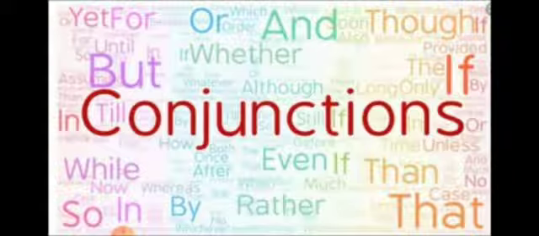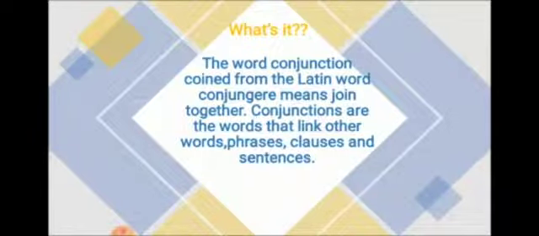Let us discuss what conjunctions are and how they are used. The word conjunction is coined from the Latin word conjugare, which means join together. Conjunctions are the words that link other words, phrases, clauses, and sentences.